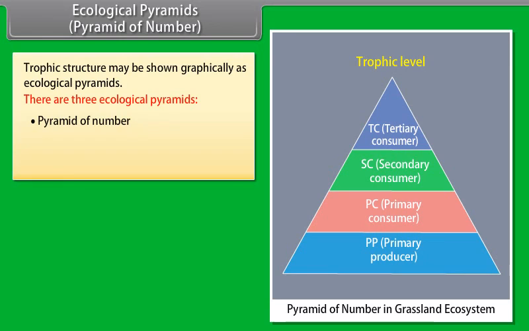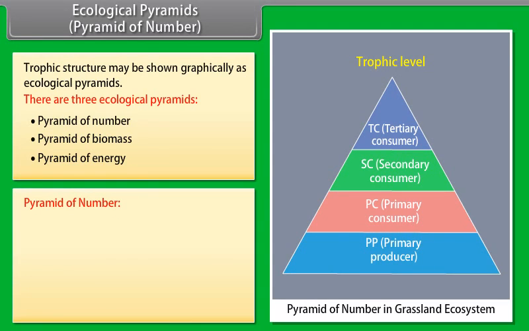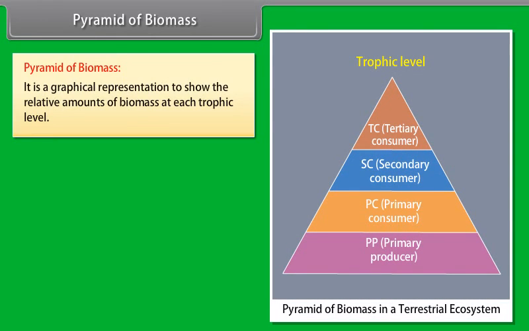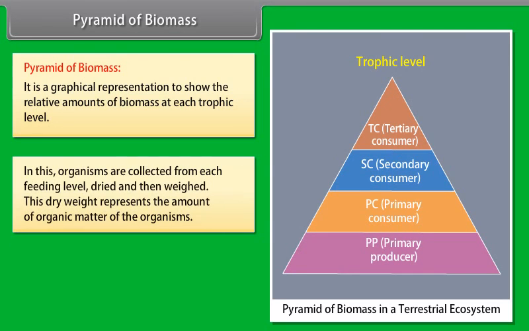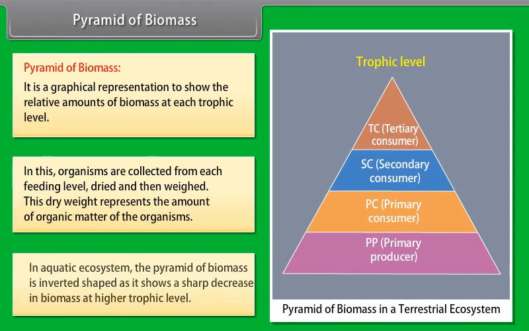Ecological pyramids. Trophic structure may be shown graphically as ecological pyramids. There are three ecological pyramids: pyramid of number, pyramid of biomass, pyramid of energy. Pyramid of number. They show the relationship between producers, herbivores and carnivores at successive trophic levels in terms of their number. There will be a gradual decrease in the number of individuals from the lower to the higher trophic levels.